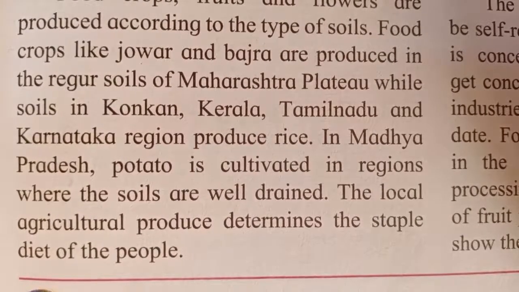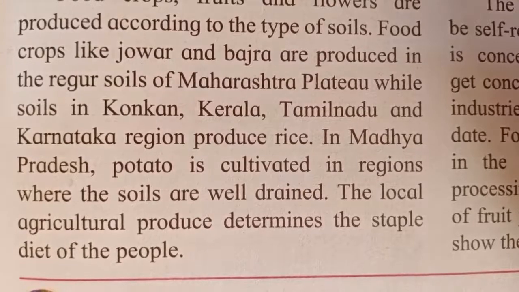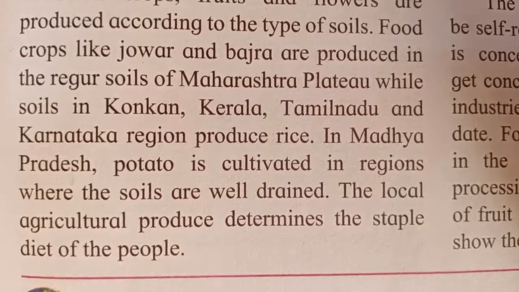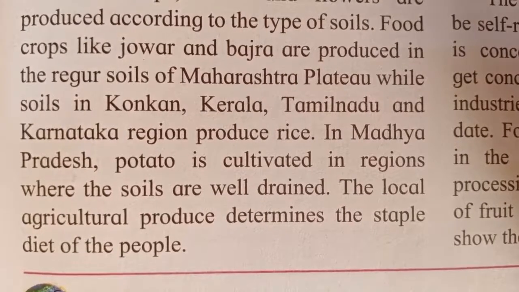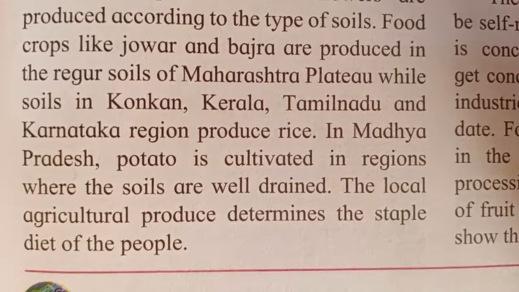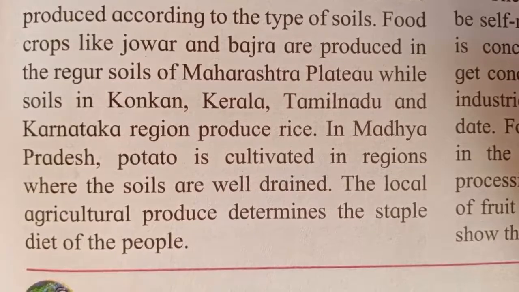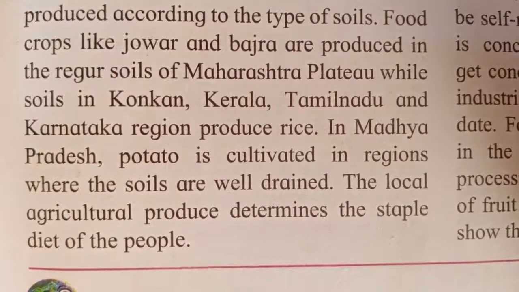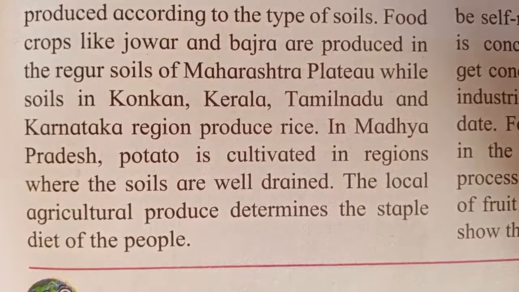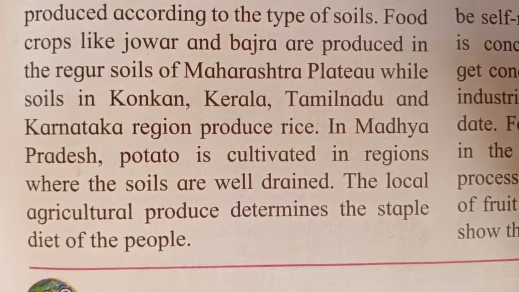The places like Konkan, Kerala, Tamil Nadu and Karnataka, as more rice is grown in this region, we know that the people of whom we say as South Indian, their staple diet is rice. So mostly they are making use of rice in their diet.